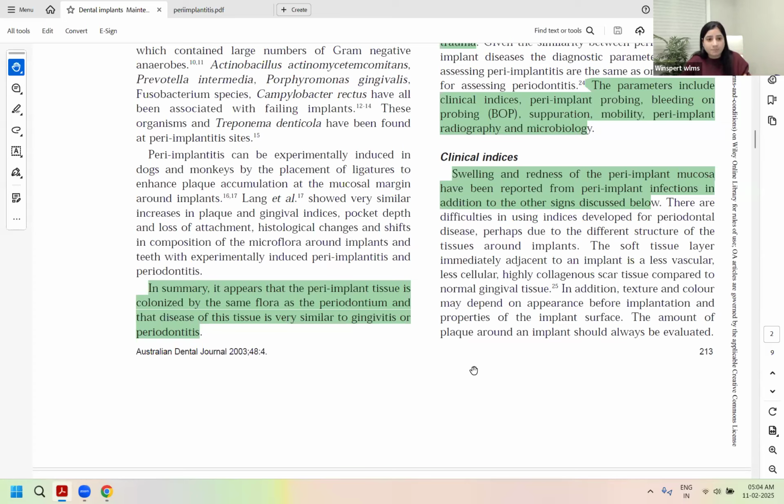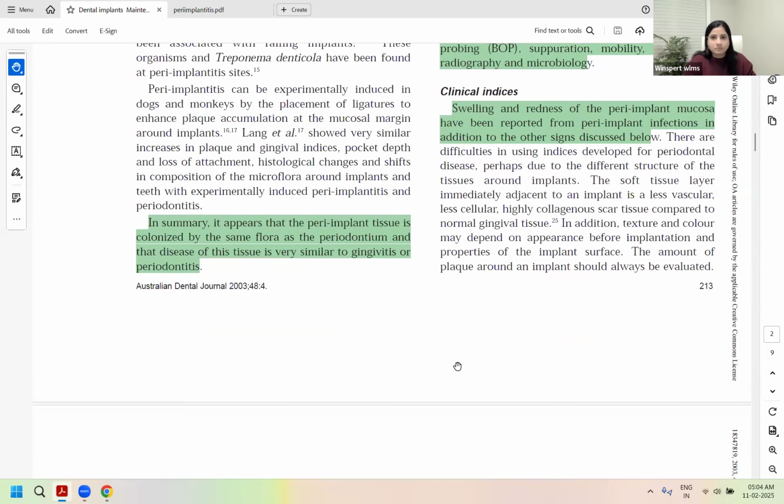That means if there are deep probing depths, bleeding on probing present, suppuration present, and bone loss is happening, which is excessive to 0.02 mm per year, in that case, arrest it now so that it doesn't become a failed implant requiring extraction or removal, right? That's why mobility is what you are trying to avoid and prevent.